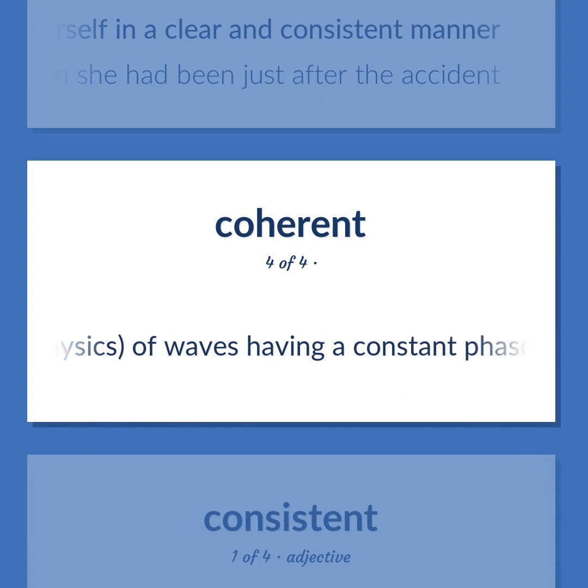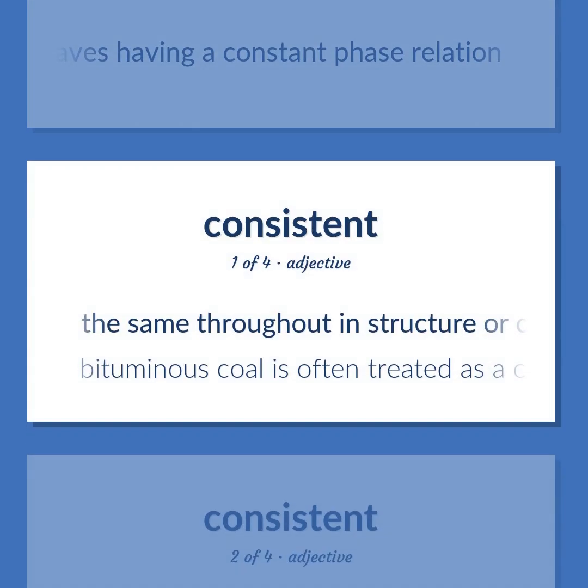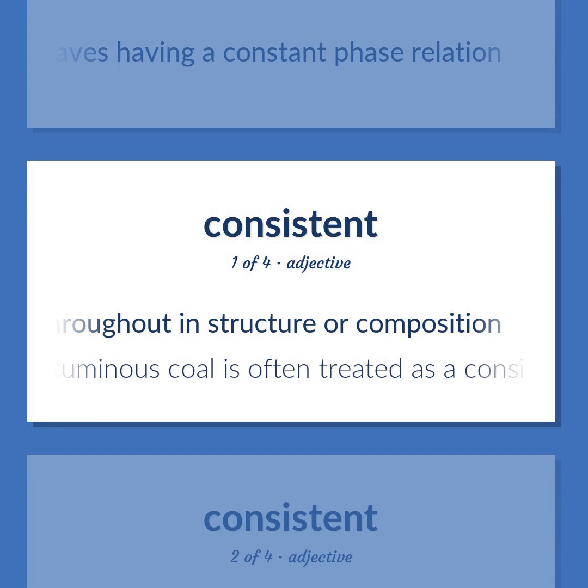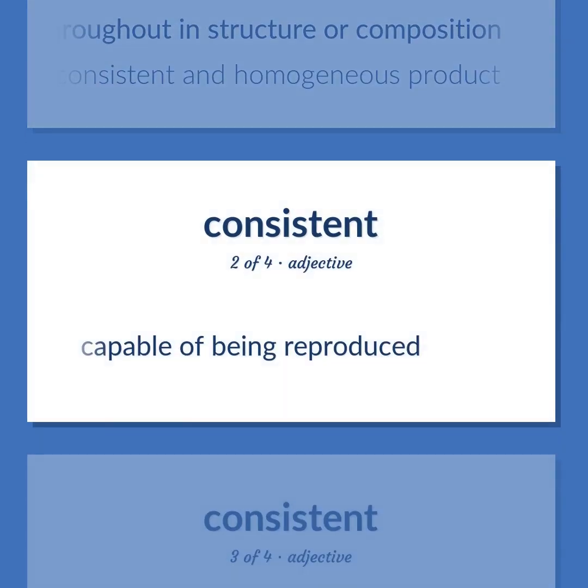Physics, of waves having a constant phase relation. The same throughout in structure or composition. Bituminous coal is often treated as a consistent and homogeneous product. Capable of being reproduced.